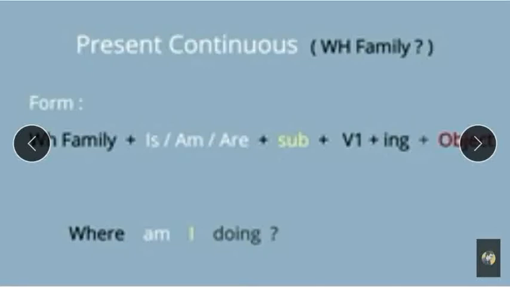WH family word plus is or am or are plus subject plus verb plus ing plus object. WH family word is where. Anyone you have to use, it depends on the subject. As here the subject is I, along with I we use am. Where am I going? Our sentence goes on in this way.